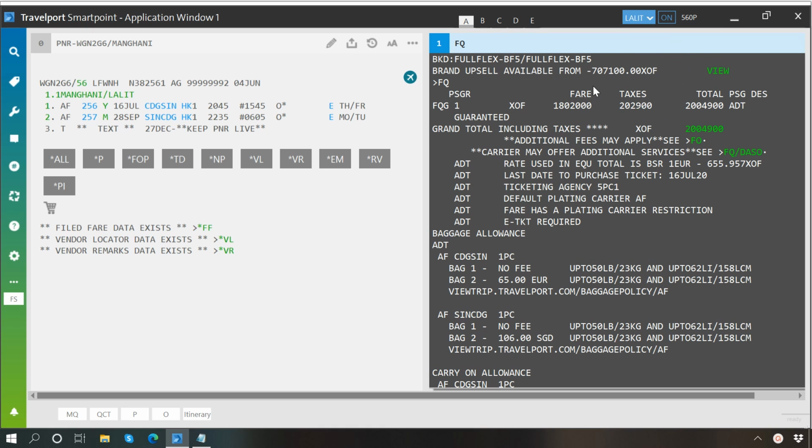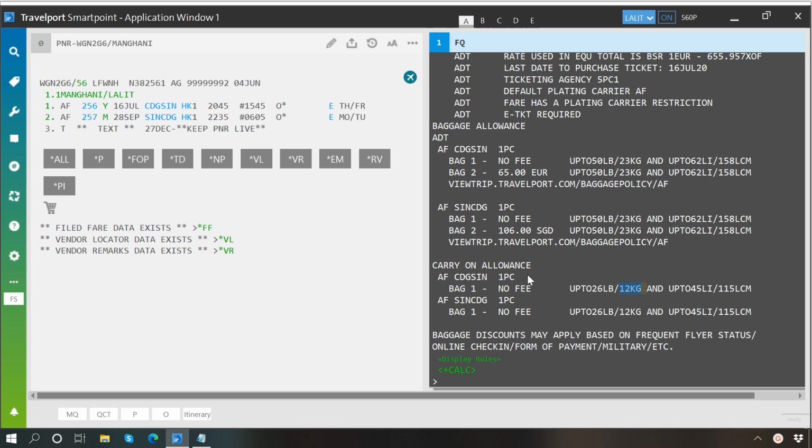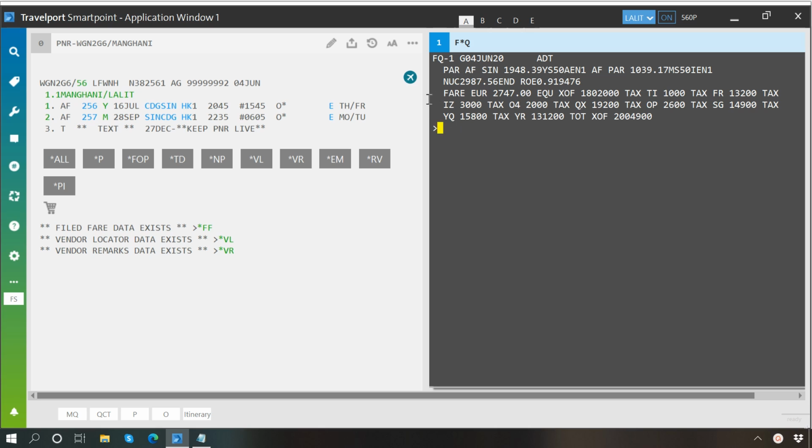To see the bifurcation of this fare, you can type F star Q, and here you may see the base fare amount in euro, its equivalent in CFA, then total taxes, and finally the total cost of ticket.